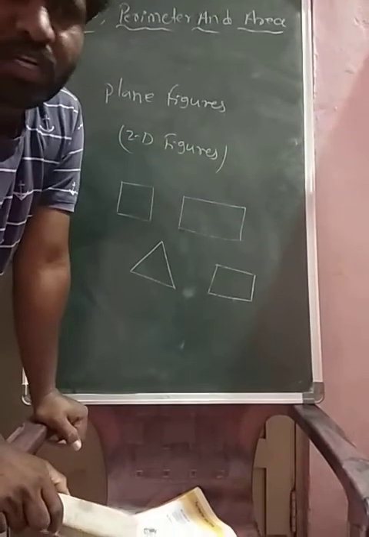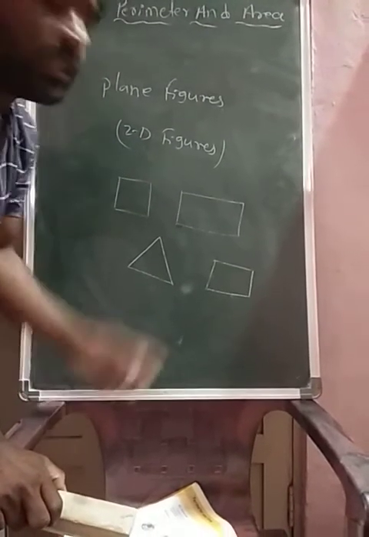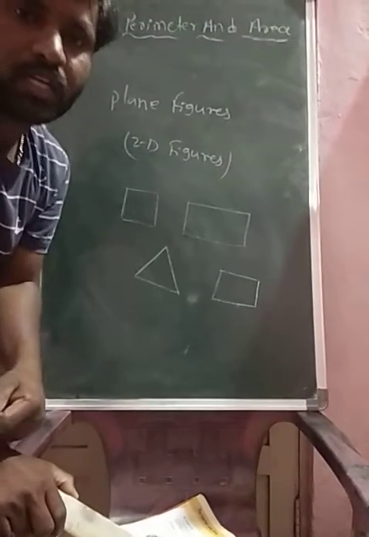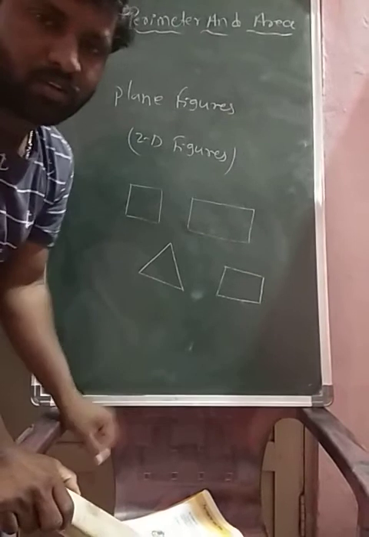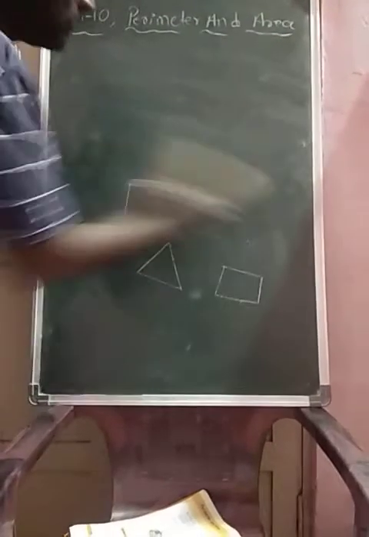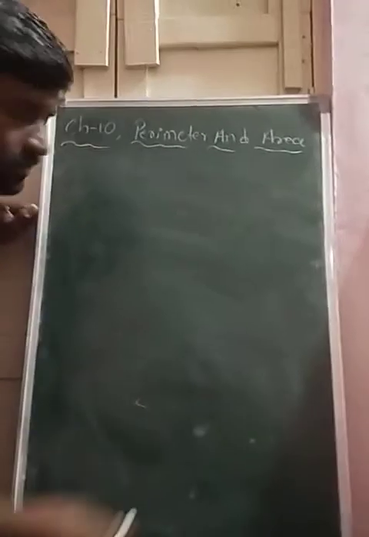Perimeter is nothing but what? The length of the boundary of a closed figure. Okay, now a closed plane figure. Now see, for example, a circular path.